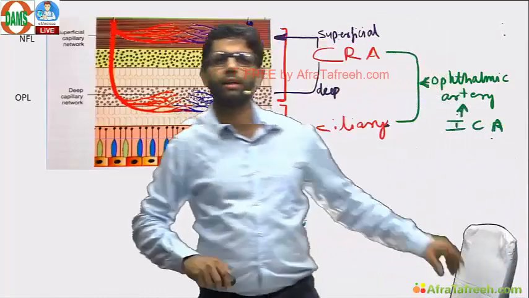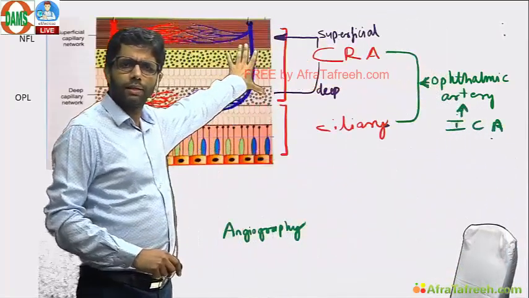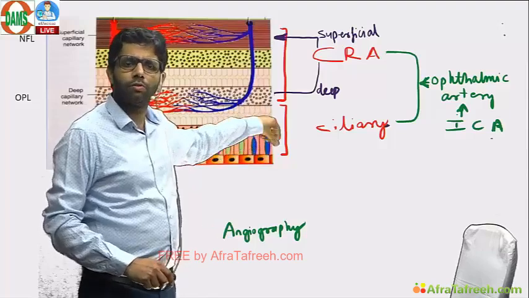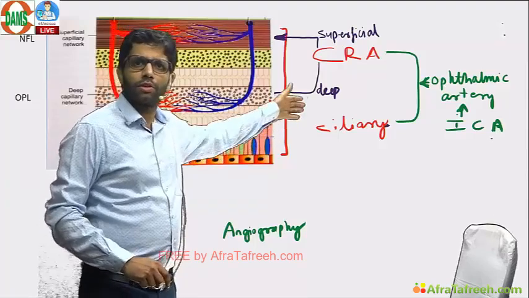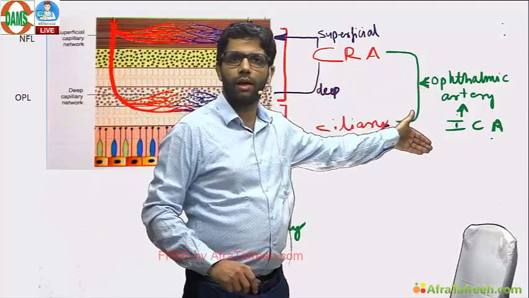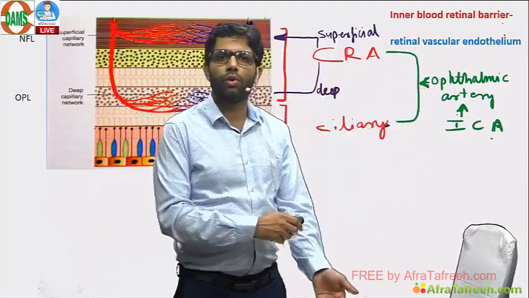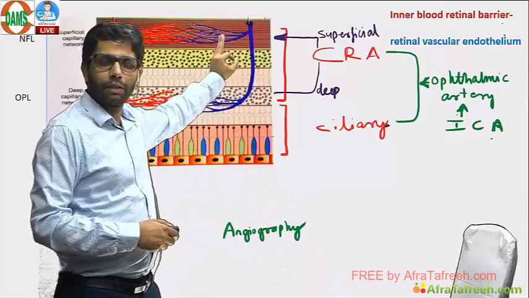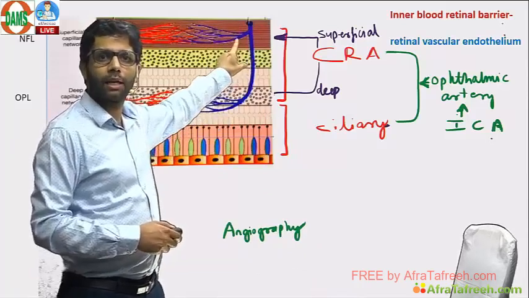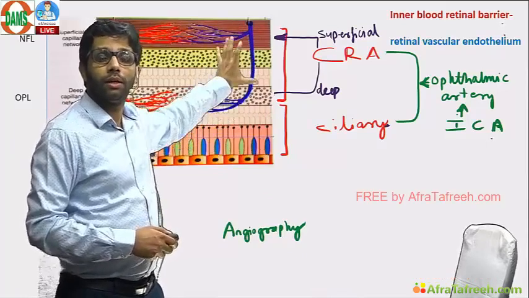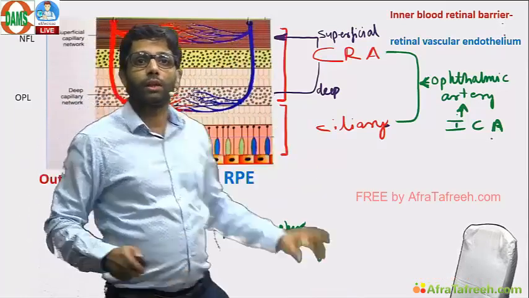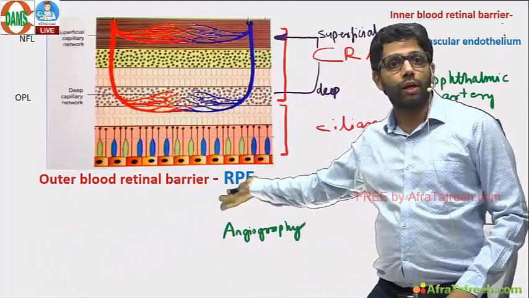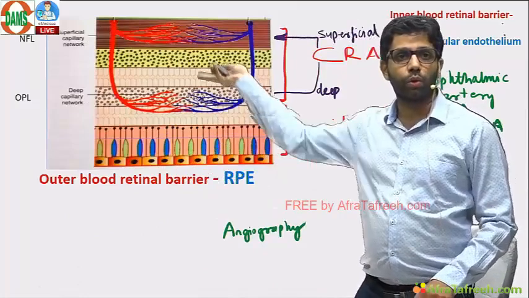Blood supply of the retina: the inner 6 layers are supplied by the CRA, the outer 4 by the ciliary, which is a part of choroidal circulation. Both are branches of the ophthalmic artery, from the internal carotid artery. There is an inner barrier between the blood and the retina. The inner barrier is formed by retinal vessel endothelium catering to the inner 6 layers, while the outer barrier is the retinal pigment epithelium catering to the choroidal circulation, which does not allow the choroid blood to go to the retina.